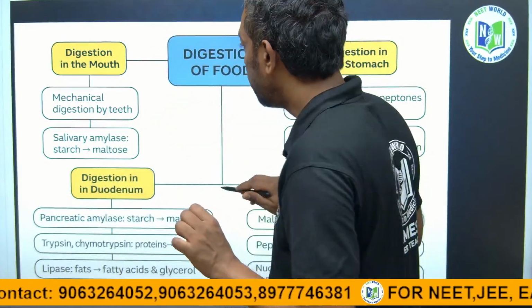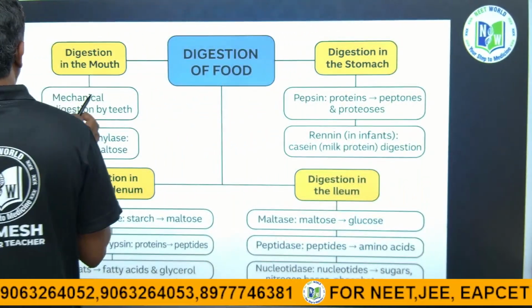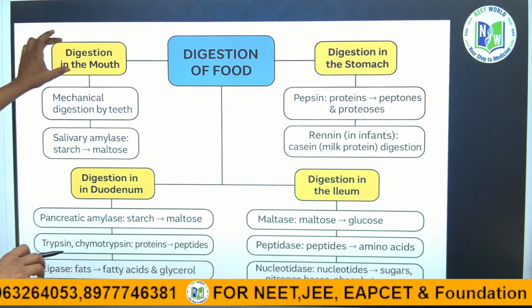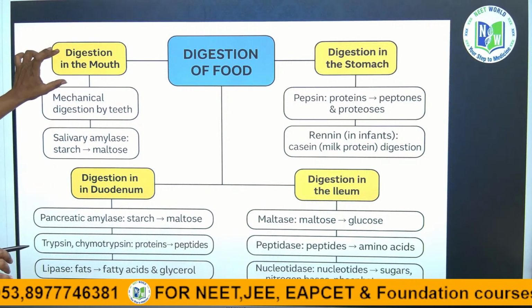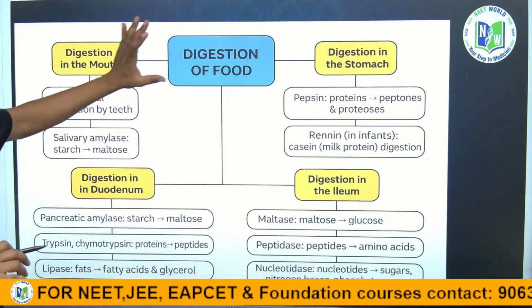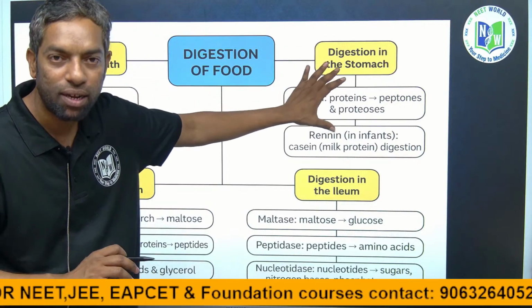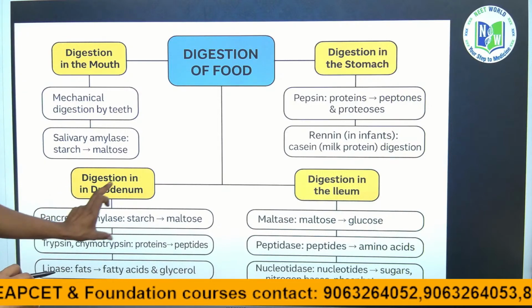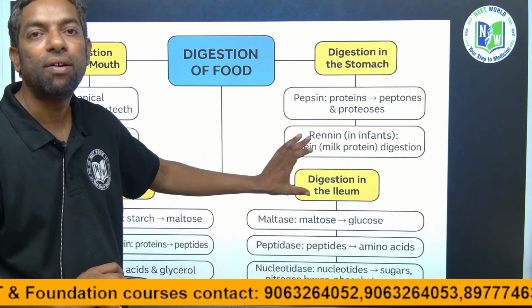Certain food is digested in the mouth, certain food in the stomach and certain food in the small intestine, the duodenum and the ileum.